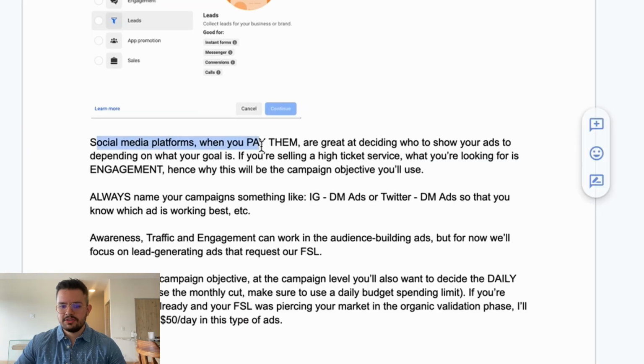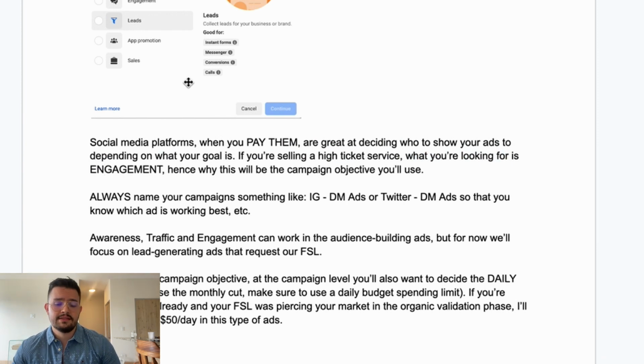Again, like I was saying, social media platforms, when you pay them, are great at deciding who to show your ads to depending on what your goal is. So if you're selling a high ticket service, what you're looking for is engagement. And if you're doing some sort of DM ads, like I'm recommending, where people end up booking calls themselves, like a BSL funnel, again, leads.